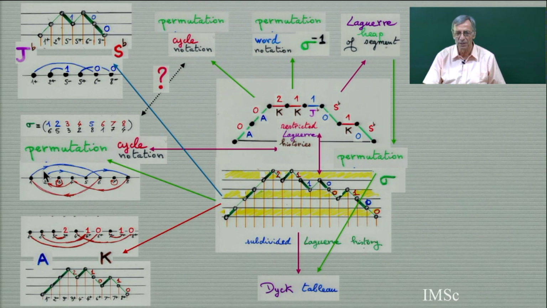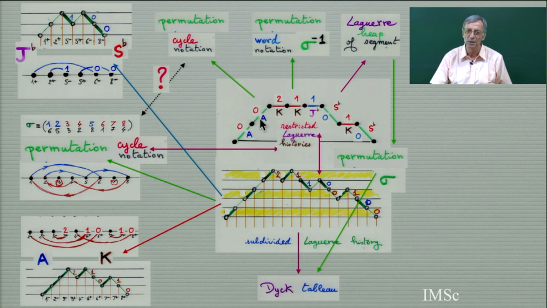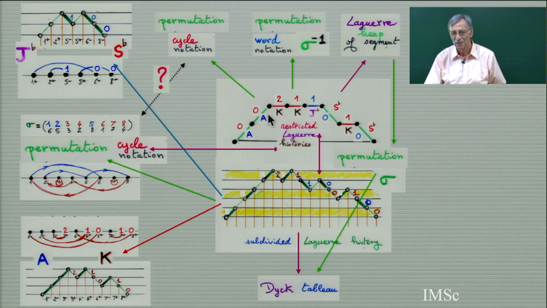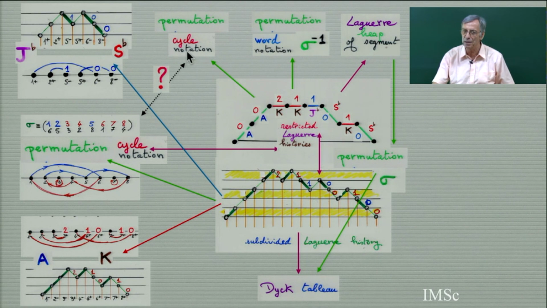Here there are 4 cycles, and a cycle corresponds to when, for one of the operators, you take the minimum choice. But to get 4 cycles you have to take the minimum choice for A, and for K twice you take the maximal choice. There are 2 operators where you take the minimum choice, 2 operators where you take the maximal choice, and you get 4, the number of cycles here. I don't know if there is a relation, so this is an open research problem to see the connection here. Maybe it should be. It's so beautiful.